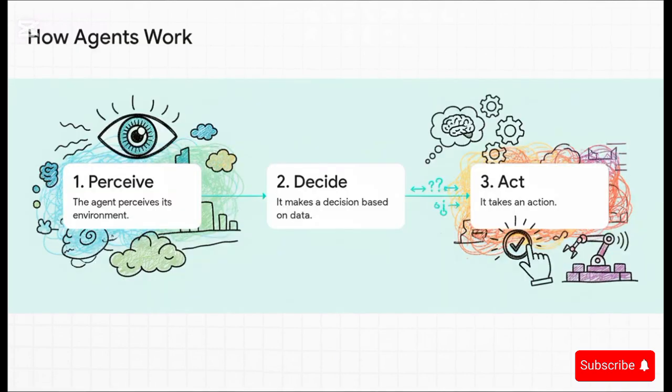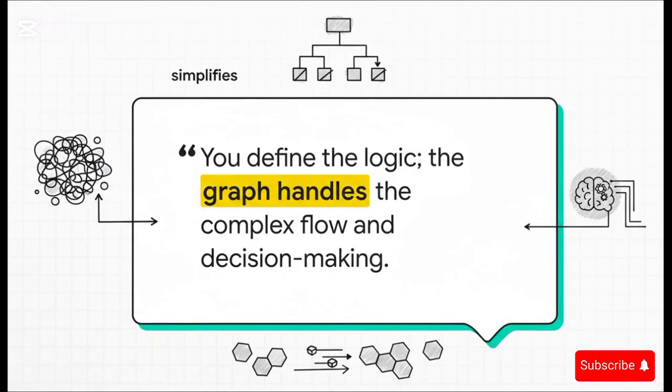Agents. These are agents that can perceive their environment, make a decision, and then act on it. For developers, this is amazing. You focus on the logic, and the graph handles all the complex stuff.